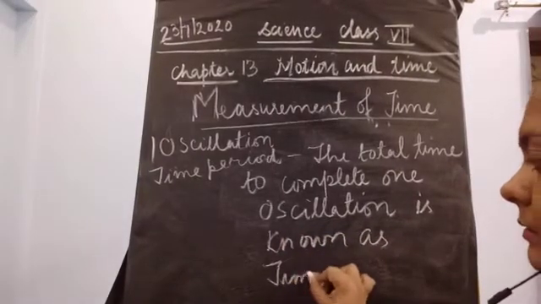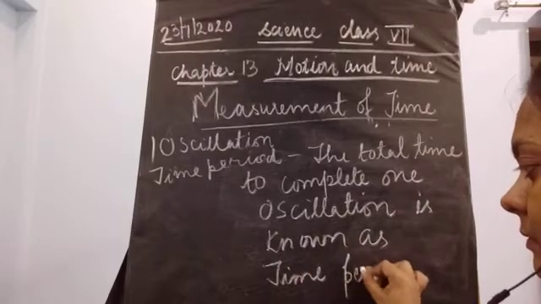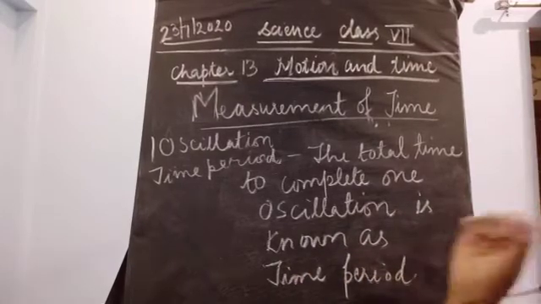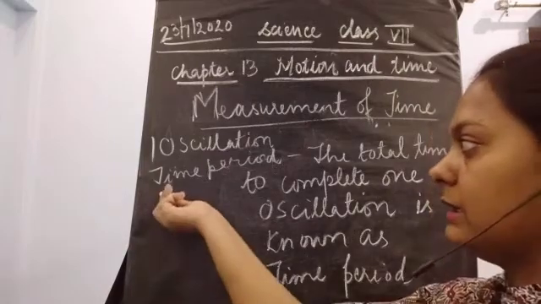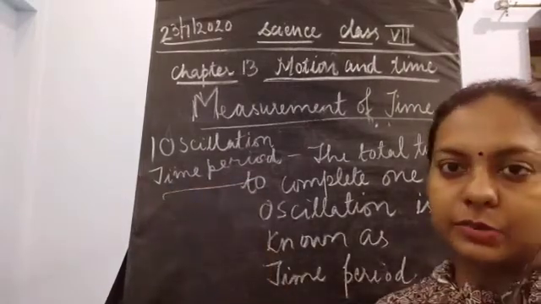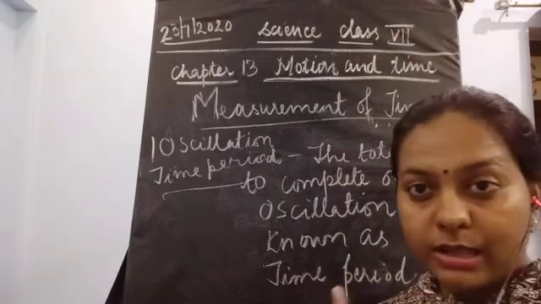Okay, is it clear? I think now this would be much more clear, what is the meaning of the word time period. It is the total time to complete one oscillation.